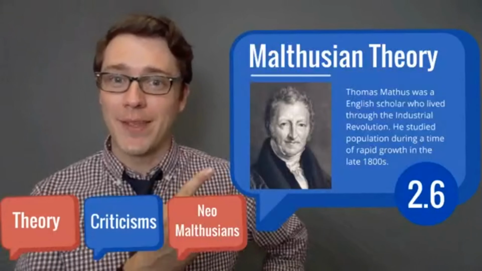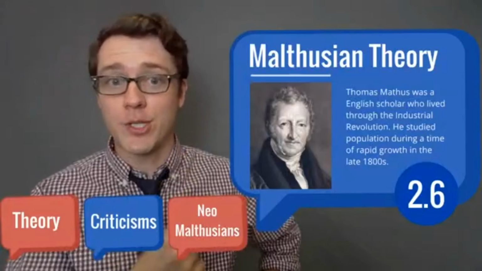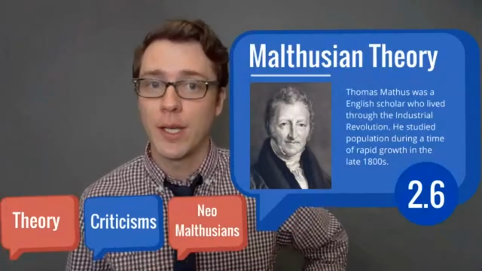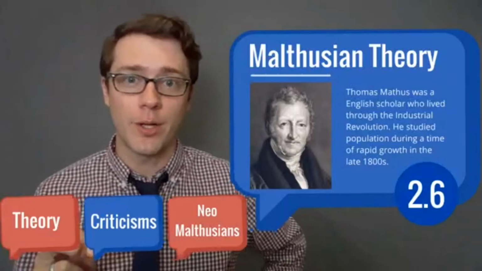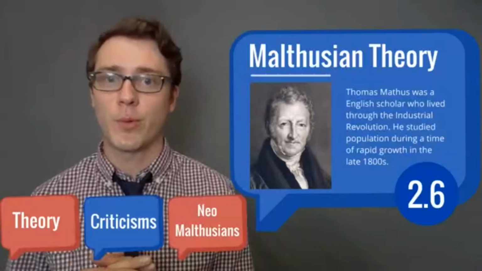Today we're going to talk a lot about this guy, Thomas Malthus. He was the one who inspired Malthusian theory, which is our topic 2.6 in our AP Human Geography coursework. So Thomas Malthus was an English scholar. He was a cleric, an economist, and he looked at a lot of different things about the world.